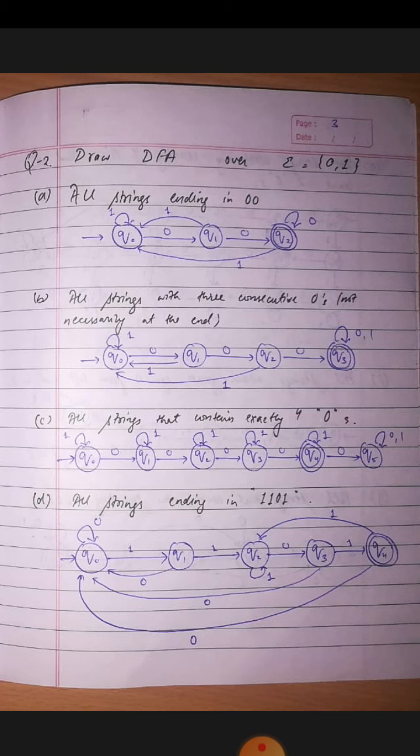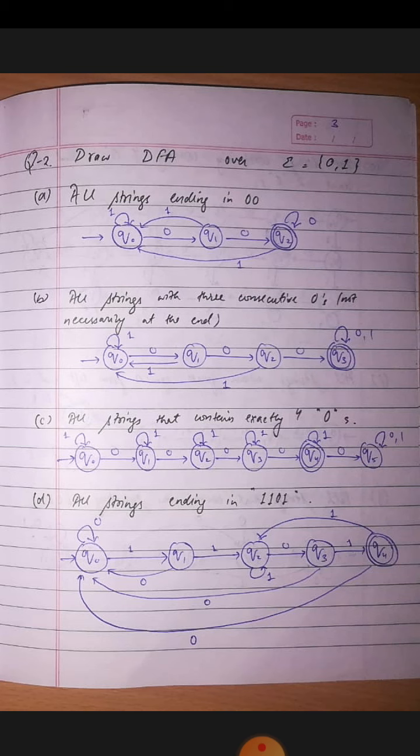Now moving to the next question, that is question number C. All strings that have exactly 4 zeros. So it is saying that we have to design a DFA for strings which have exactly 4 zeros, not more than that, not less than that. Okay, so it is also very simple.